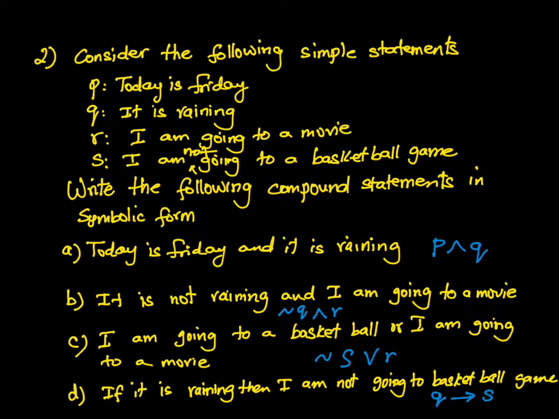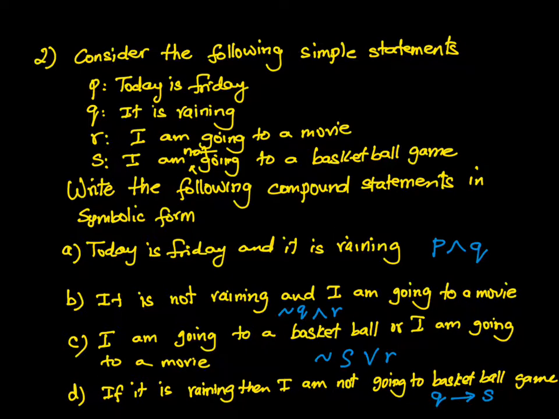Okay, so the first one. Today is Friday. So that's P, and it is raining. When it says and, you have an upside down V. So upside down V and a Q. All right. Second one, it is not raining. So not raining means not Q. And I'm going to a movie. So and R.